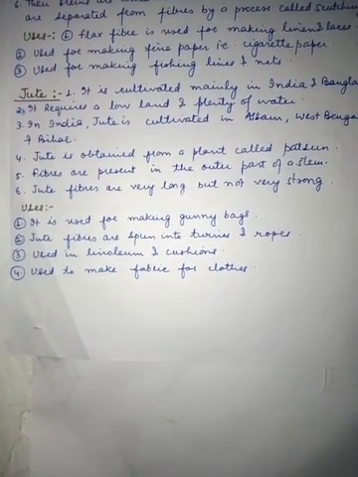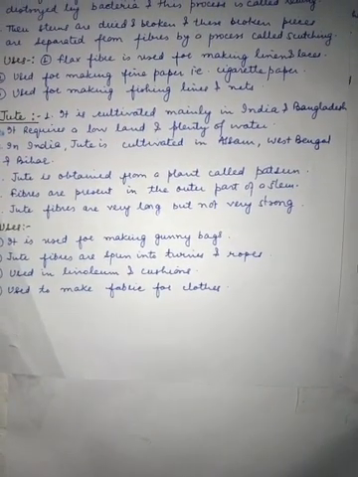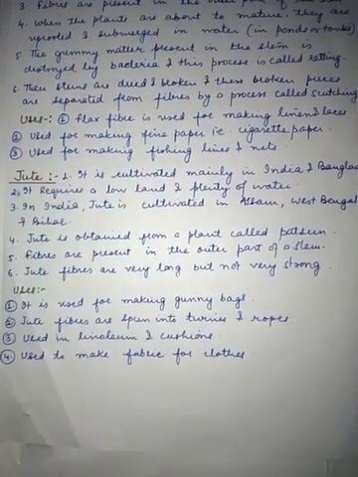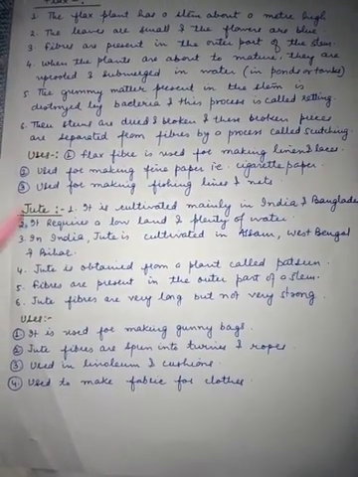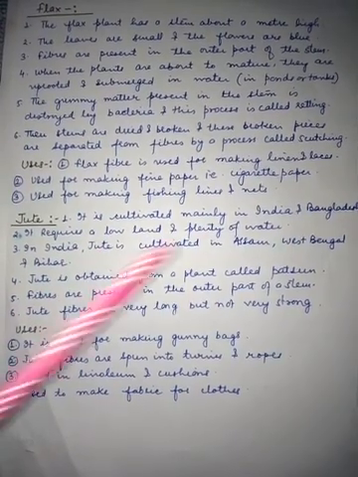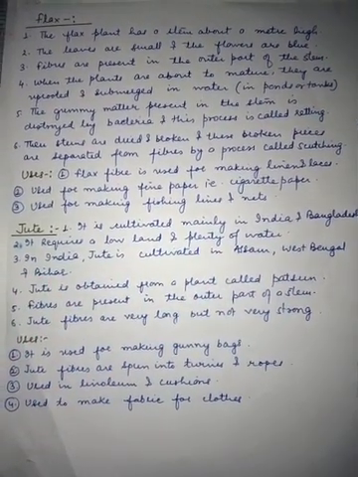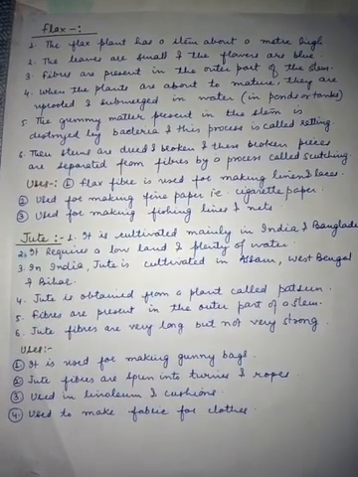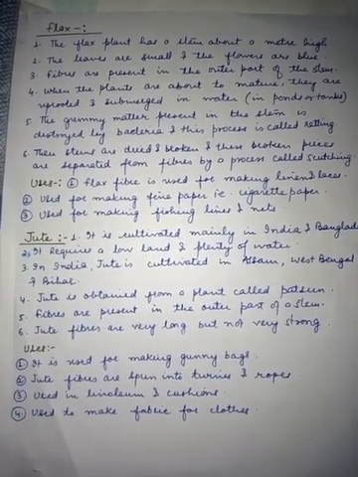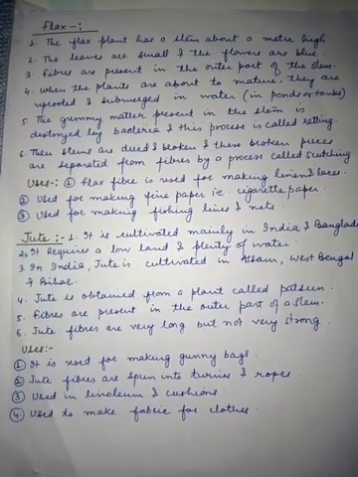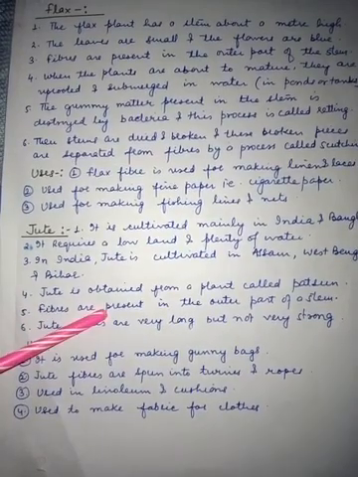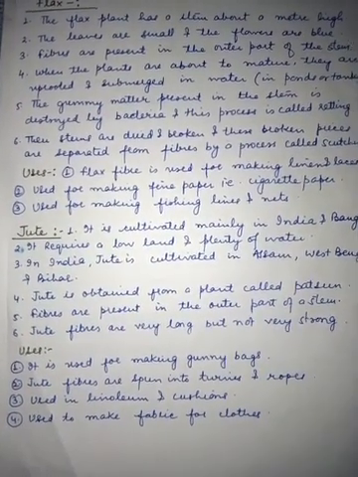Now we will discuss jute. Jute is cultivated mainly in India and Bangladesh, and it requires low land and plenty of water. Plenty means a lot of water it requires. In India, jute is cultivated in Assam, West Bengal and Bihar. These are the areas where jute is cultivated in India. Jute is obtained from a plant, and that plant is known as the Batson plant. And the fibers are present in the outer part of the stem.